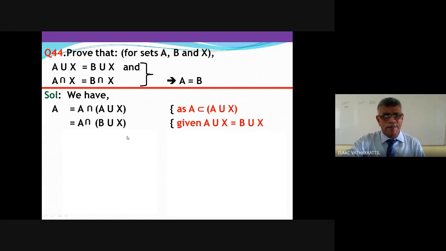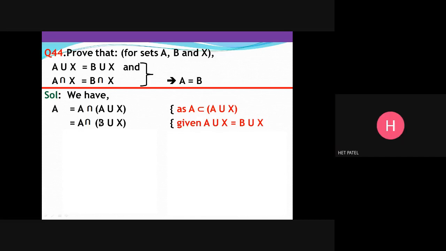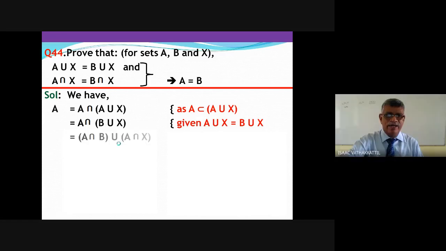Now here I am going to apply distributive law. What is A intersection B union X by applying distributive law? Can you tell me? By applying distributive law, we are getting A intersection B union A intersection X. That is by distributive law.